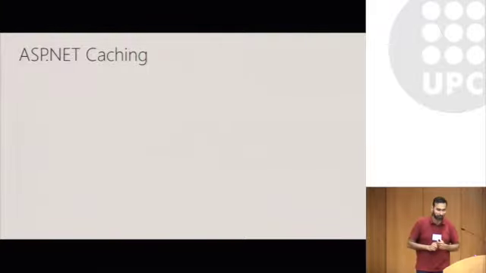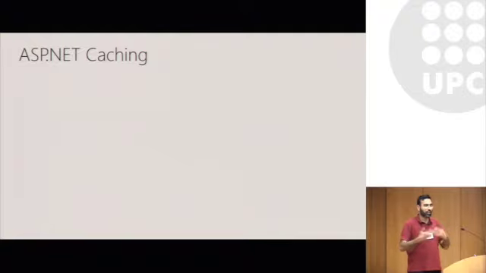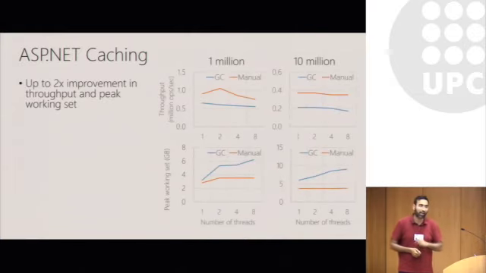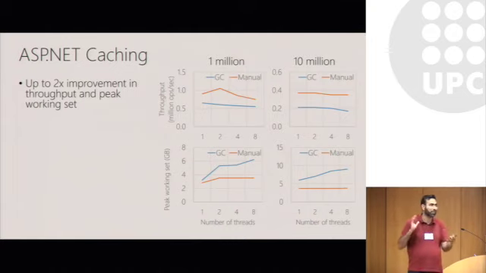We also tested the system on real-world benchmarks. This is ASP.NET caching, which is a caching layer very commonly used in front of web servers to cache the most commonly used database objects. Again, this is a highly concurrent benchmark with lots of threads. We varied the size of the cache. On the left is a cache with 1 million objects, and the right is a cache with 10 million objects. We notice a 2x improvement in both throughput and peak working set size.